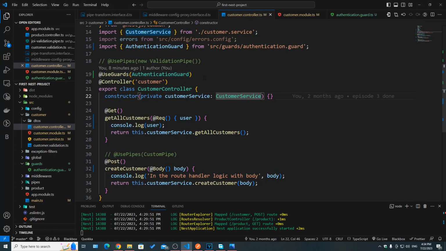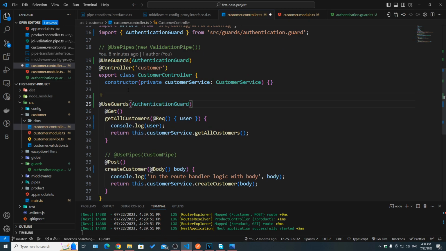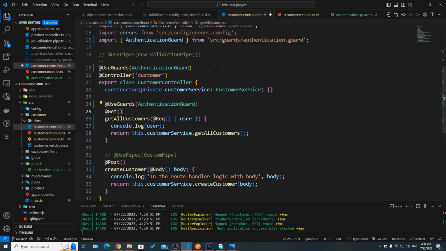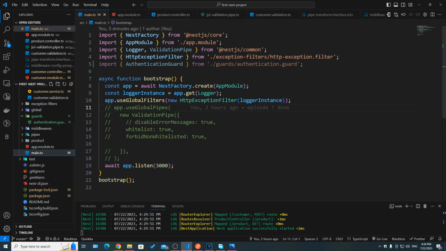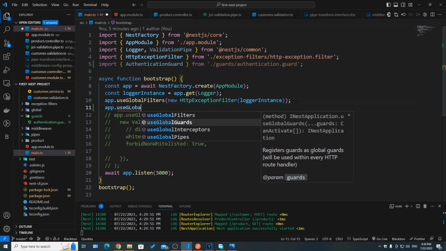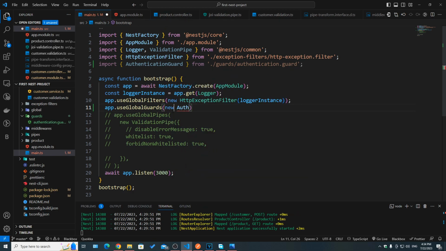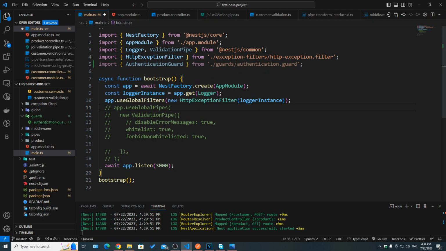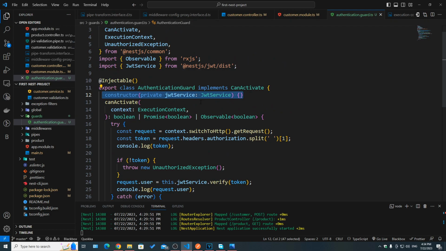And we've also seen how we can bind a guard on a controller level, so it will be applied to every single route handler in that controller, or how we can also bind it on one specific route handler, instead of the whole controller. There's also one more thing we haven't talked about, but it's simple. Just like global filters, we can also have app.useGlobalGuards, and then here we can say new AuthenticationGuard, or any guard we want. And of course, we would need to pass an instance of JWT service in case we have a constructor and we are passing it here.